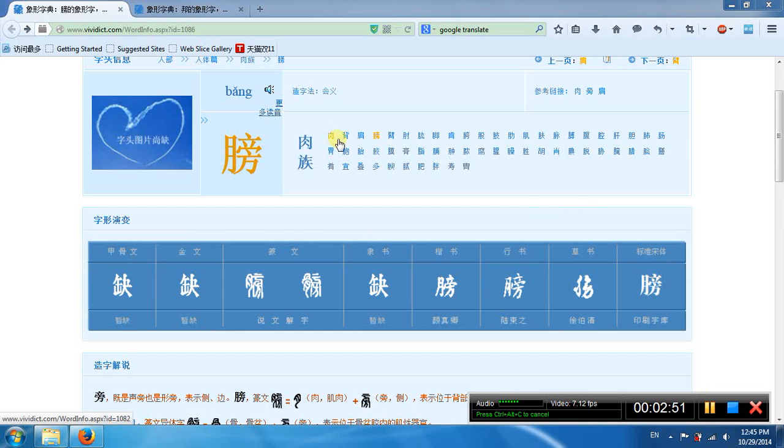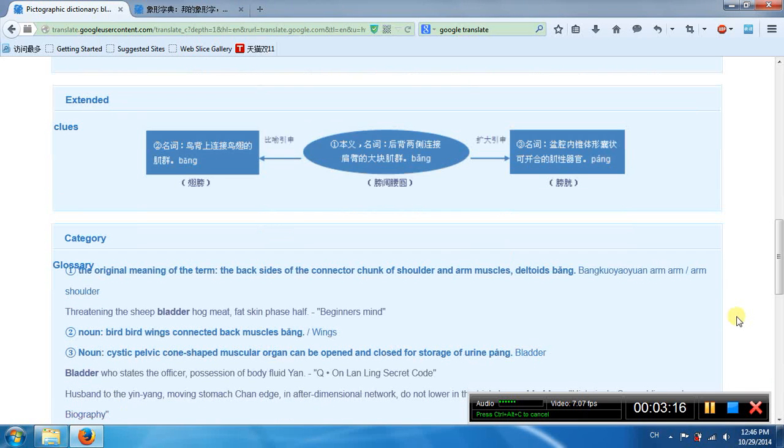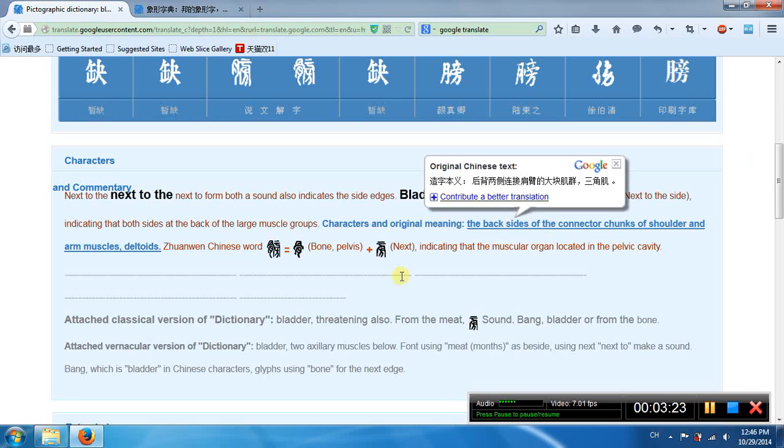There's another word, Bang. This word has 2 parts. Its left part means body, flesh. Its right part means next to the side. So its meaning is the back side of the body, where the body connects to the shoulder and the chest, in the back. Also on the bird.